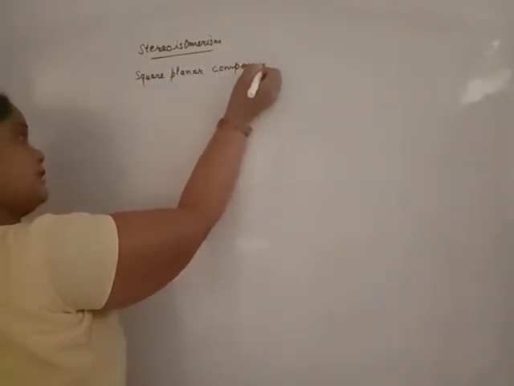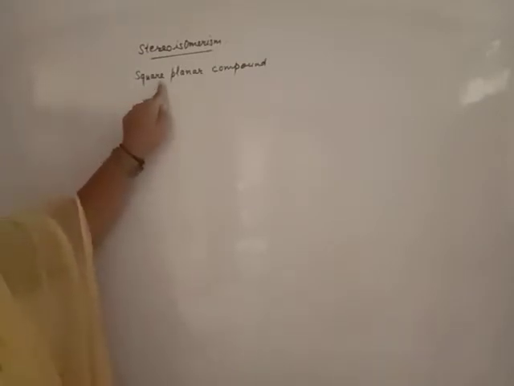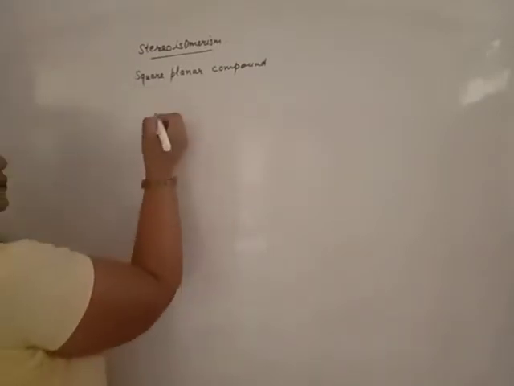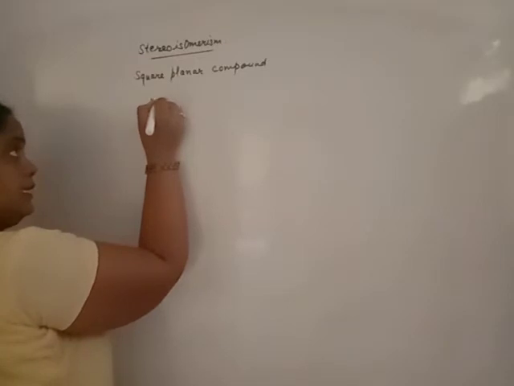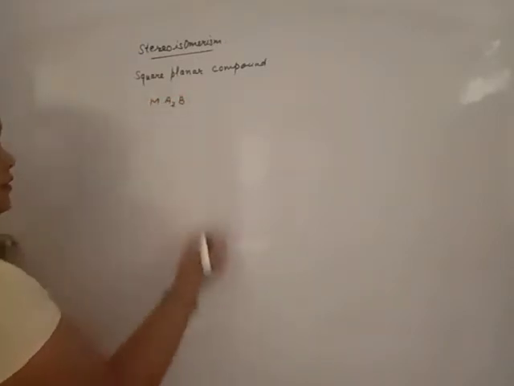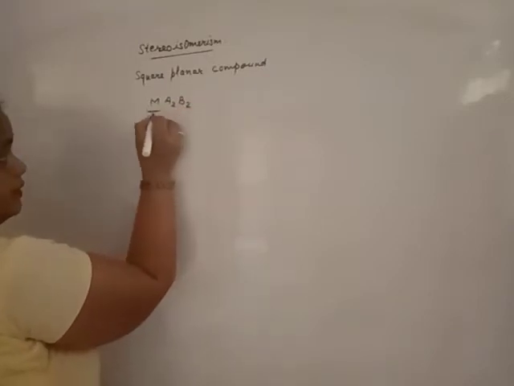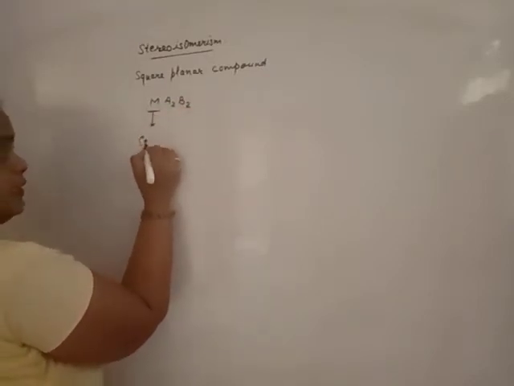The compound which has square planar geometry, I will discuss with you, the general formula Ma2B2. M is the central metal atom or ion.